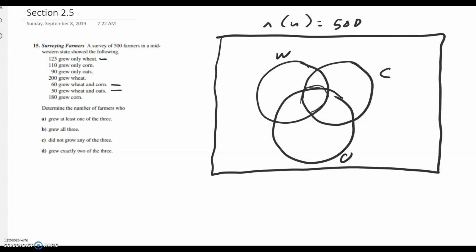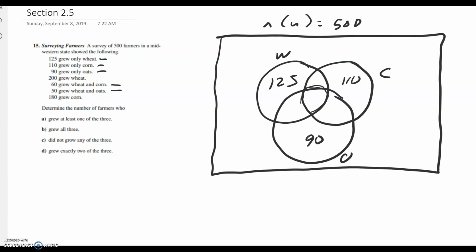It says 125 grew only wheat. That means they didn't grow corn or oats. That means this part right up here is 125. 110 grew only corn, so that's 110. Notice these in here are intersections. They're in the wheat circle and the oat circle, so to speak, and so the 110 is not included there. So we have 90 grew only oats.